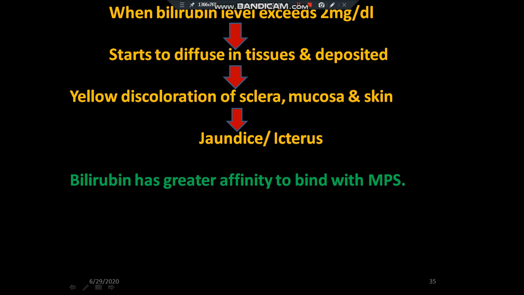Mainly, it is deposited in the elastic tissue, and where elastic tissue concentration is more, the color of that part becomes yellow. That means yellow discoloration of sclera, mucosa, and skin. Here the concentration of elastic tissue was more, so this shows yellow discoloration, and the condition is called jaundice or icterus. Bilirubin has greater affinity to bind with mucopolysaccharides.